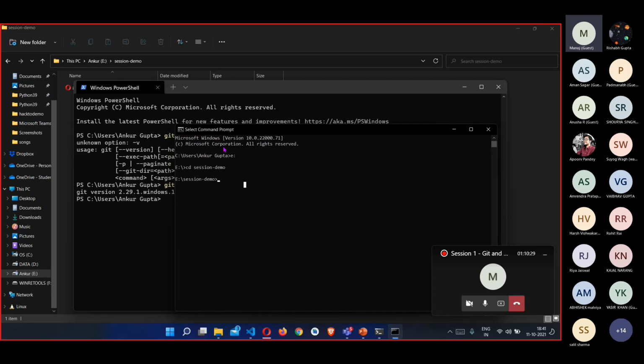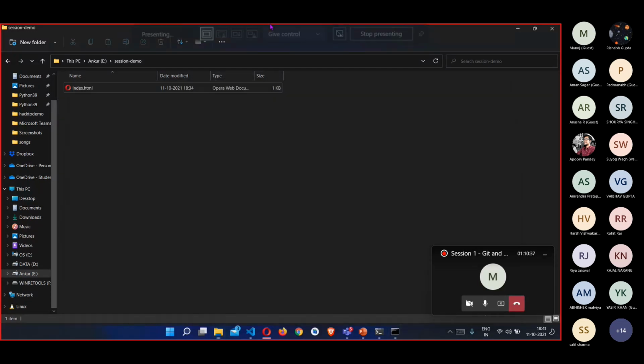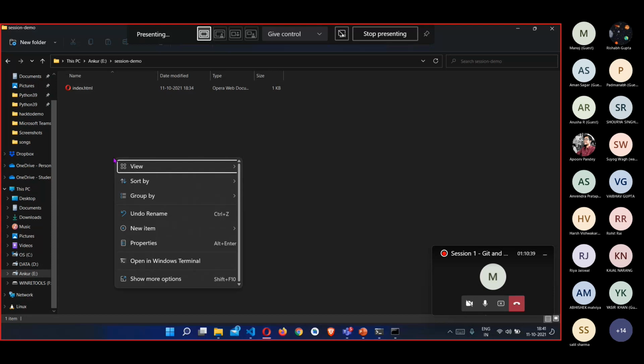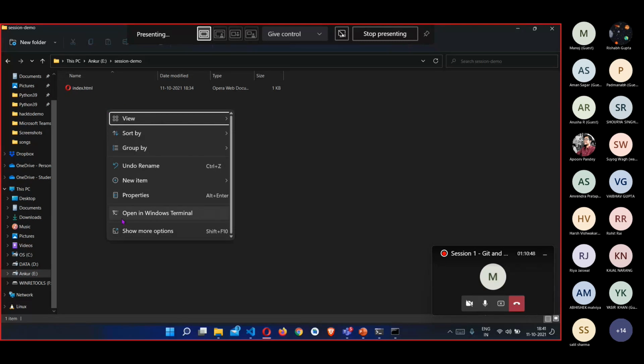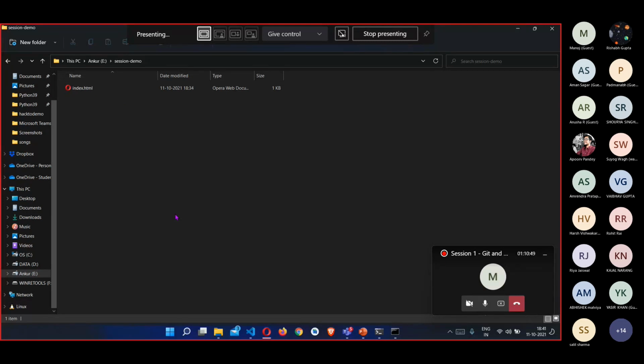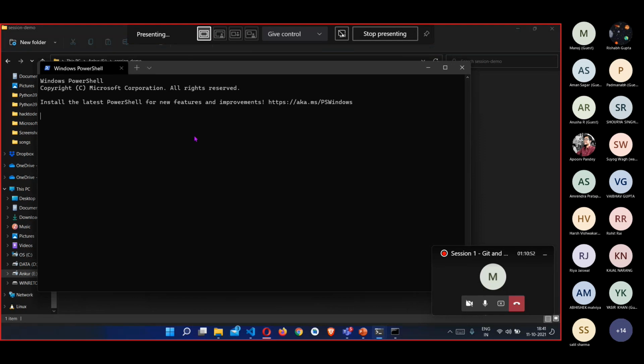Okay, that's great. Then you can go to the folder in which you have created the index.html file and open your PowerShell or command prompt in that folder. In my case, I have right-clicked and the open in Windows Terminal option is there. I can just open this Windows terminal and that's it. That's where we all are right now.